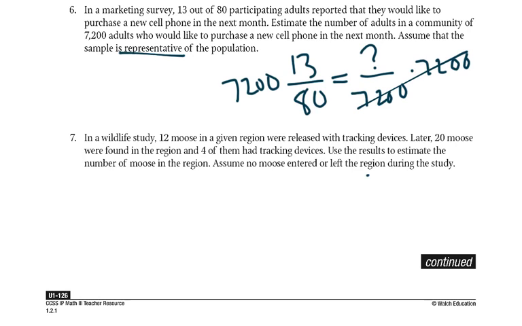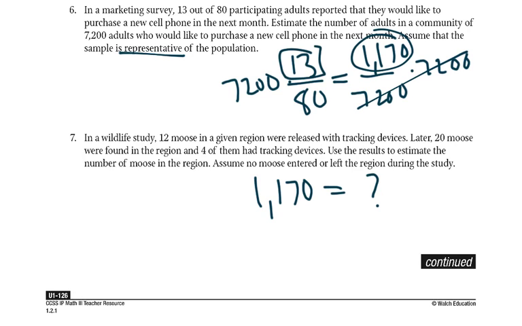That's what I would multiply with my calculator. I type that in, and we get question mark equals 1,170. So I can estimate that 1,170 people would want a new phone because of the 13 out of the 80.